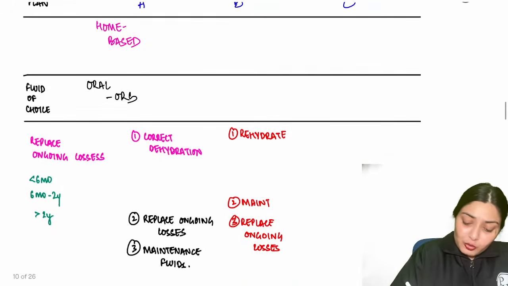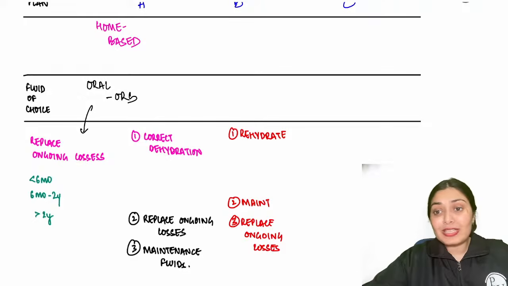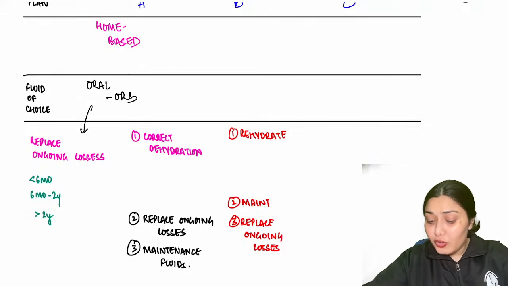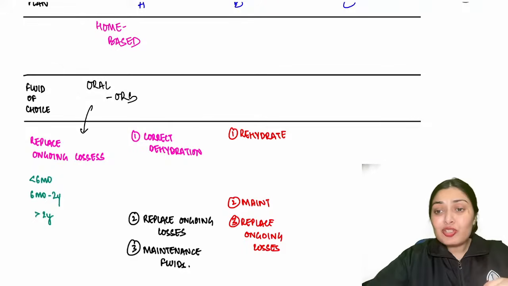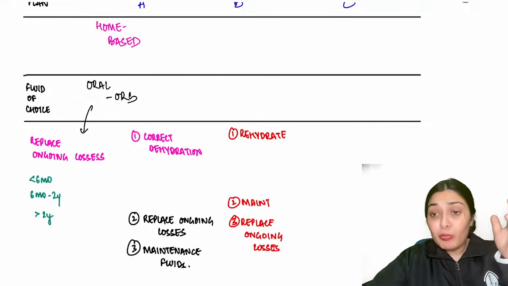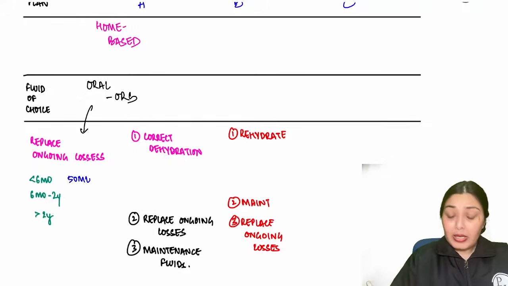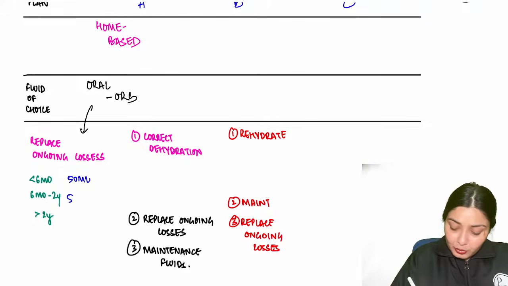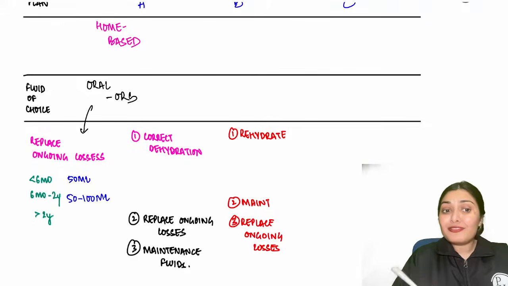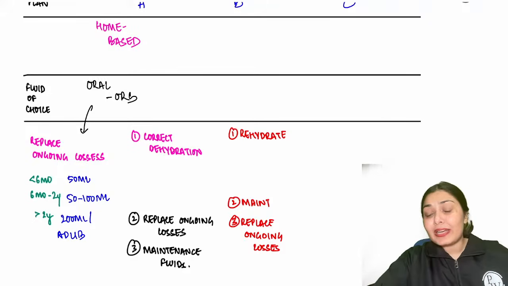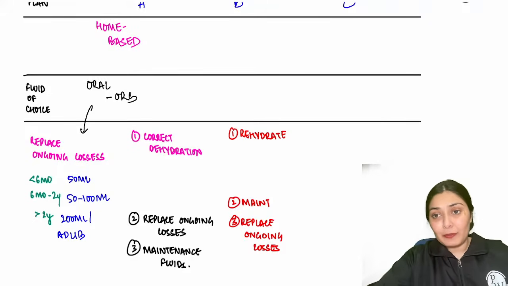I tell the mother that you just have to replace the ongoing losses. The child is not in dehydration. You don't need to rehydrate the child. Just replace the ongoing losses. How are you going to replace the ongoing losses? With each loose stool, you have to offer this ORS. How much? If the child is less than 6 months, 50 ml. 6 months to 2 years, 50 to 100 ml. After 2 years, 200 ml or ad lib.